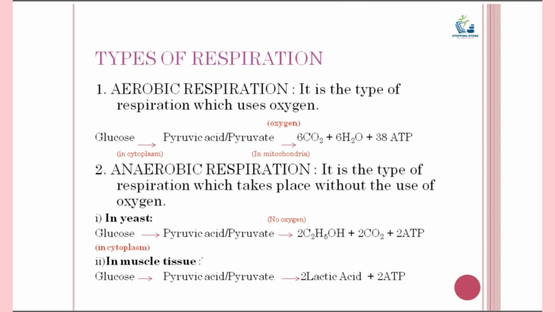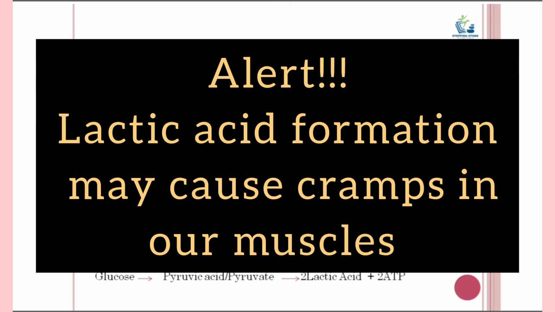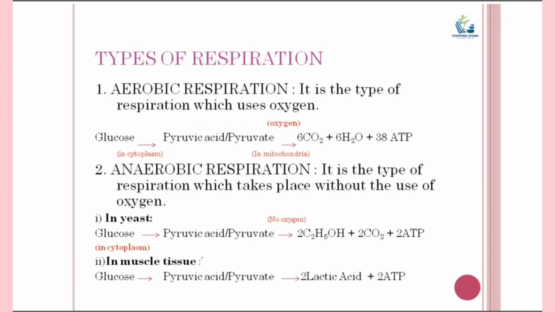So here you can see that glucose finally breaks down to form 2 ATP molecules and also lactic acid is formed. So this sudden buildup of lactic acid in our muscles during vigorous physical activity can cause cramps in our muscles. During heavy physical exercise, most of the energy in our muscles is produced by aerobic respiration. Now, anaerobic respiration in muscles provides only some extra energy which is needed under the conditions of heavy physical activity, like running very fast or running for a very long time.